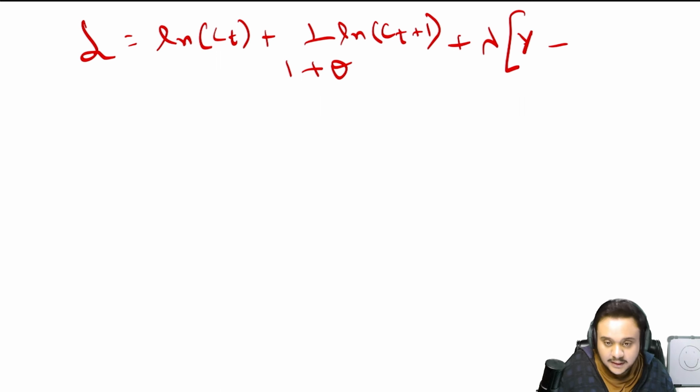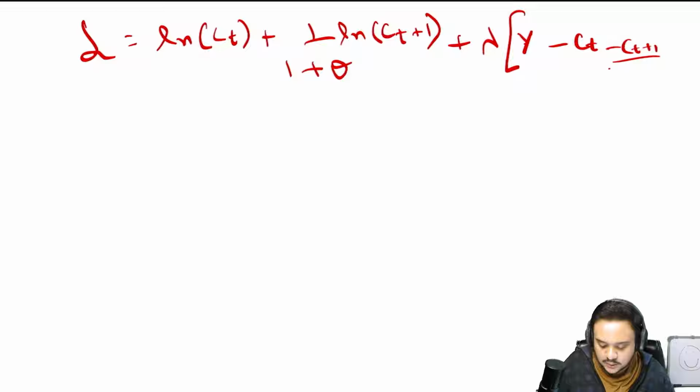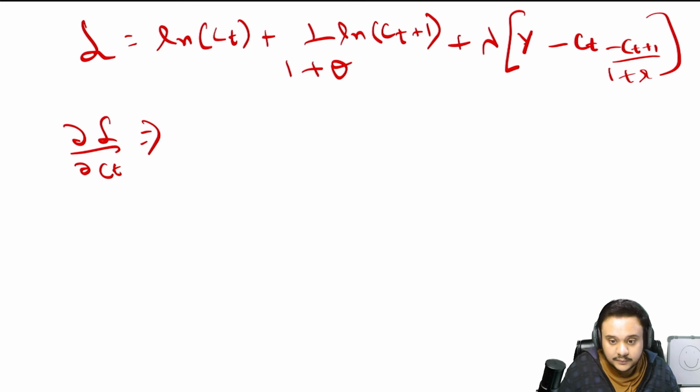So if you just take that part as y, because anyway we have to find Ct, we are going to be differentiating with respect to Ct. So this will anyways be treated as a constant because we'll be doing partial differentiation. So Ct minus Ct plus 1 upon 1 plus r, right? So now just differentiate it with respect to Ct first of all. I'm just writing the end result. You will have 1 upon Ct minus lambda is equal to 0.